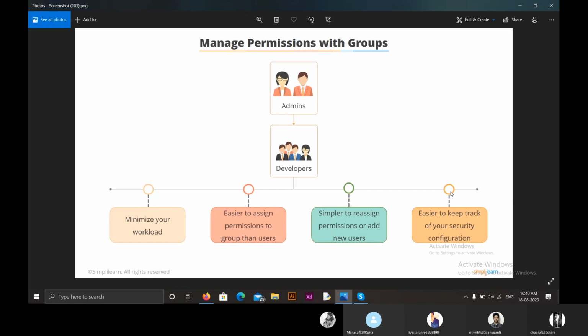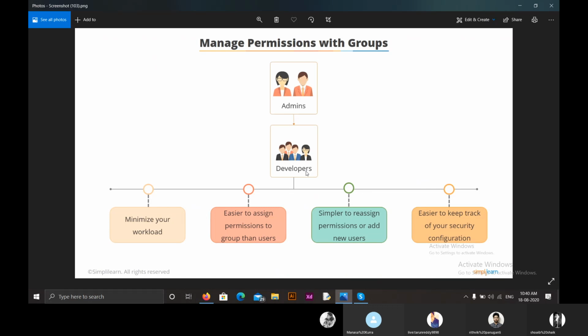And the third best practice is to manage permissions with groups. By doing this, we create groups and we minimize our workload. It is easier to assign permissions to groups than users. If you have a new permission and you have only users, then it takes a huge amount of time to go individually and provide them with those permissions.